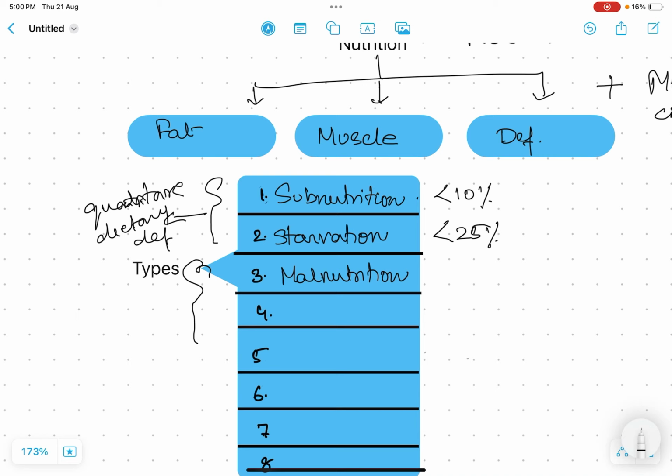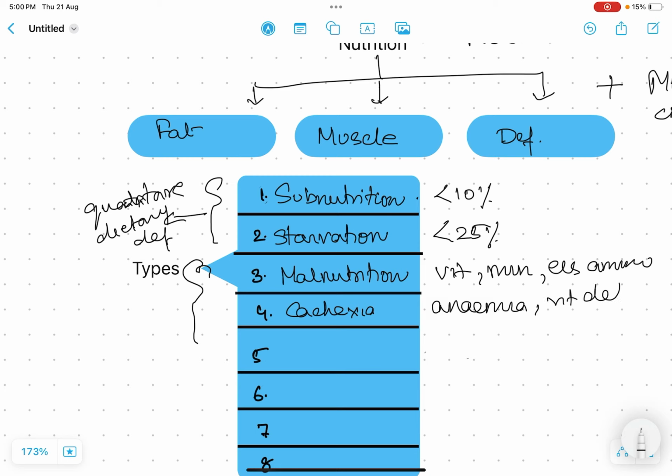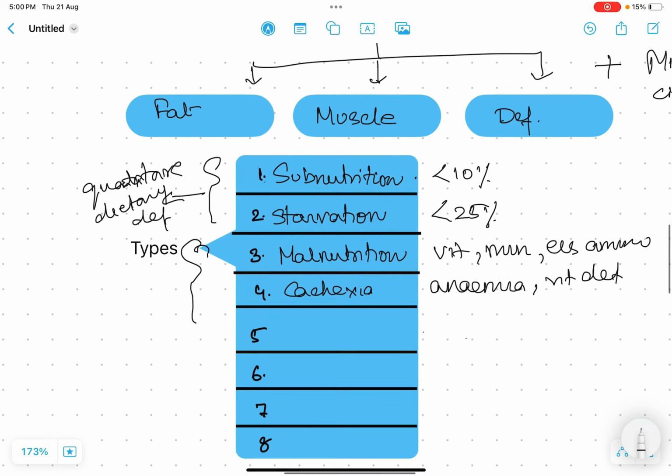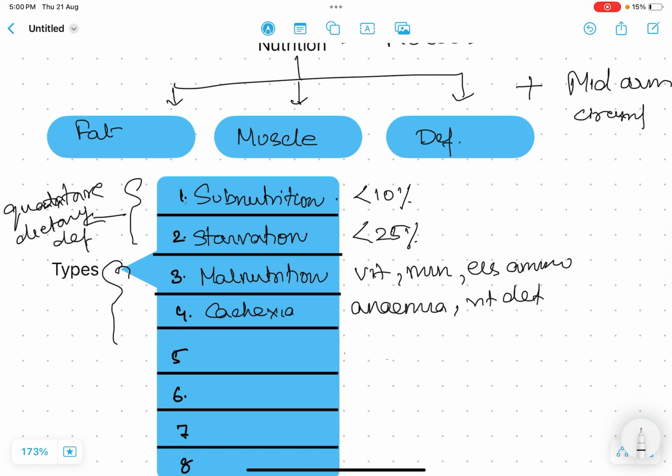Malnutrition is characterized by deficiency of vitamins, minerals and essential amino acids. Cachexia is a combination of both malnutrition along with anemia. There will be visible features like anemia, evidence of vitamin deficiency, and also features of starvation. Now, from subnutrition, a few causes I would like to explain.